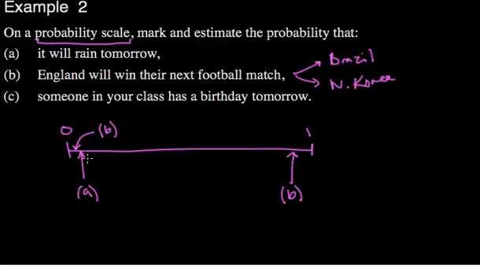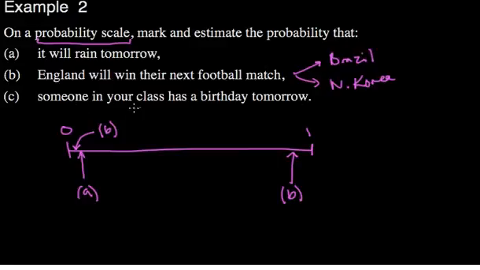For part C, then, someone in your class has a birthday tomorrow. This is quite an interesting one, actually. If you have a group of, I think it's 21 people, the likelihood of one of those people having a birthday on that particular day is about 50%. And we can look at this in a different way.